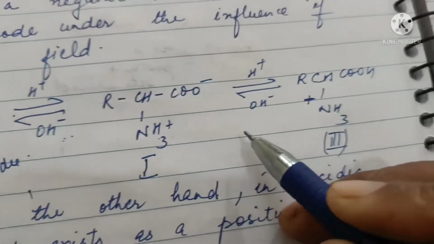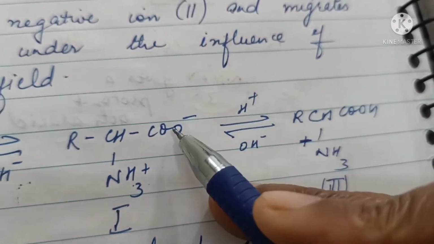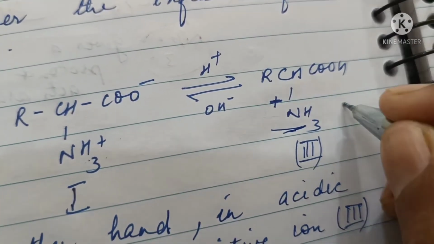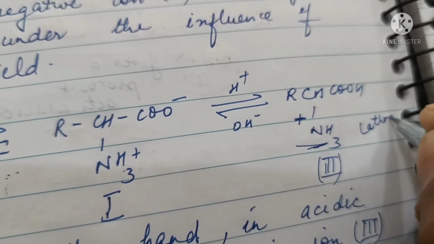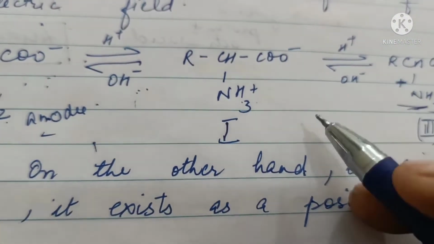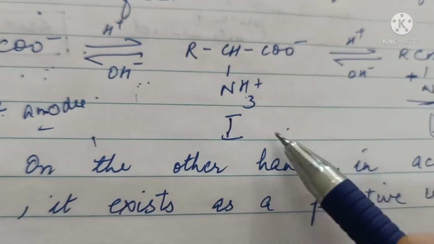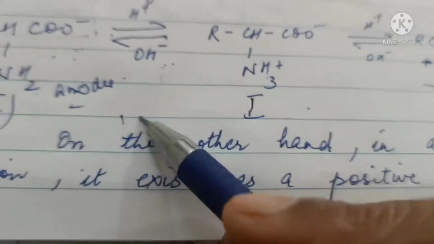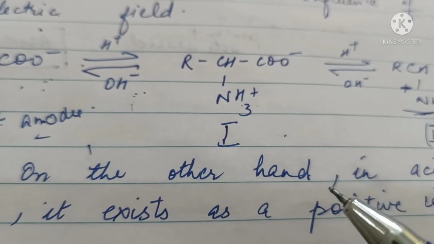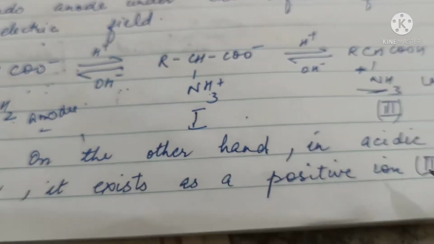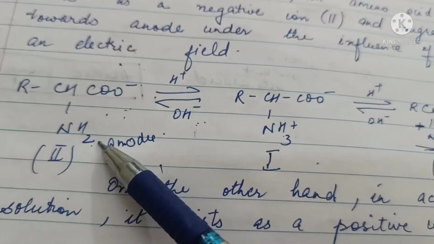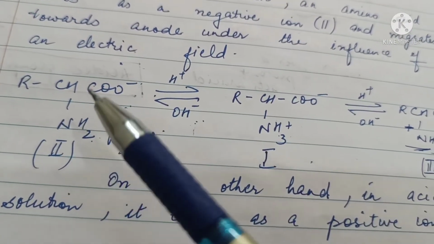Whereas in acidic solution, it will take up a proton and form a positively charged cation and will get attracted towards the negatively charged cathode. So that concentration of amino acid which does not migrate either towards the anode or cathode will be called the isoelectric point. So in acidic solution, this behaves as a positive ion. In basic solution, this behaves as a negative ion.